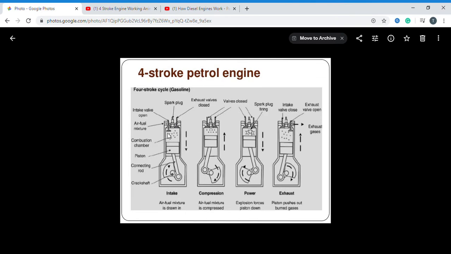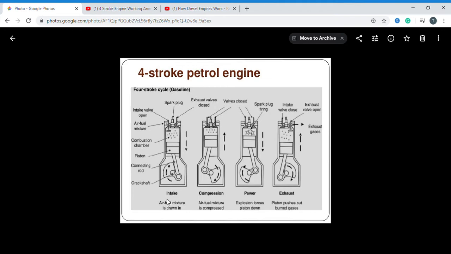You can observe the important points now. The piston, at the TDC position, moves from TDC to BDC. That is the first stroke. When the piston moves from TDC to BDC, the inlet valve opens. When the inlet valve opens, the air and fuel mixture enters. This process happens when the piston moves from TDC to BDC, and that is what I am calling the intake or suction process.